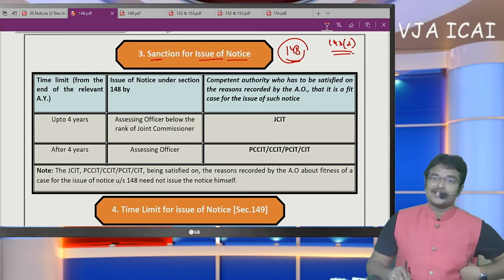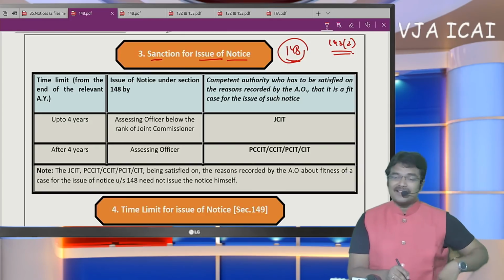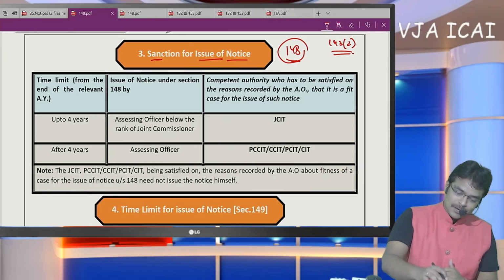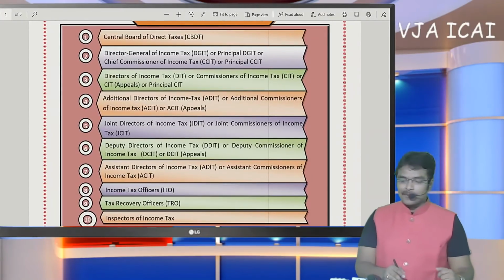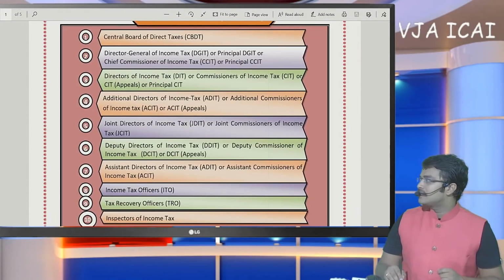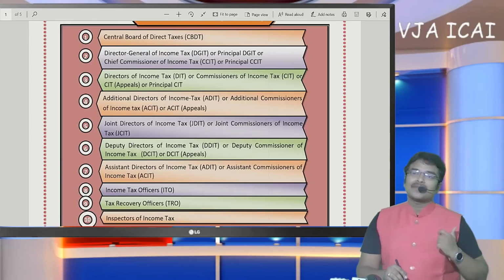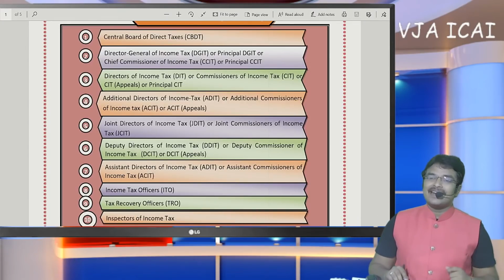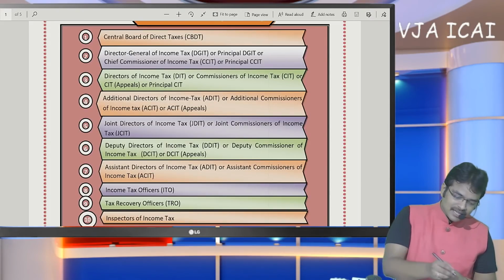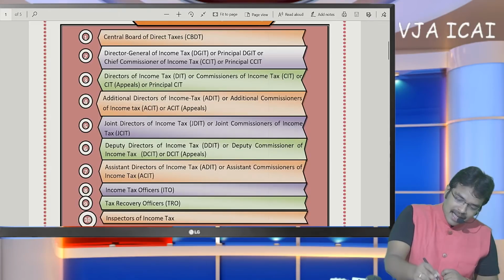Before concluding this issue, first let me present the hierarchy of the income tax department. Based on this, you should automatically understand whose approval is required in case of issuing an income escaping assessment notice. Here, CBDT is the highest authority.